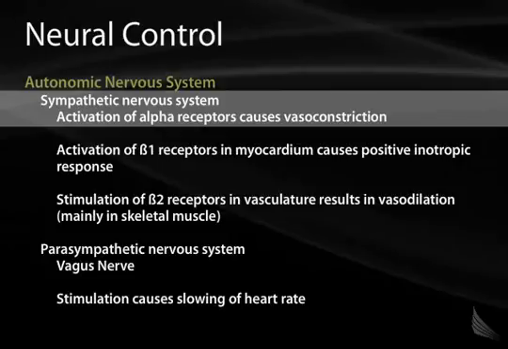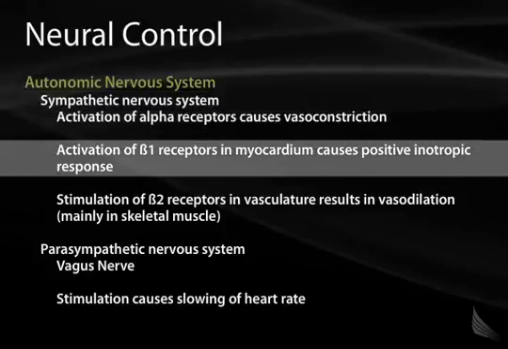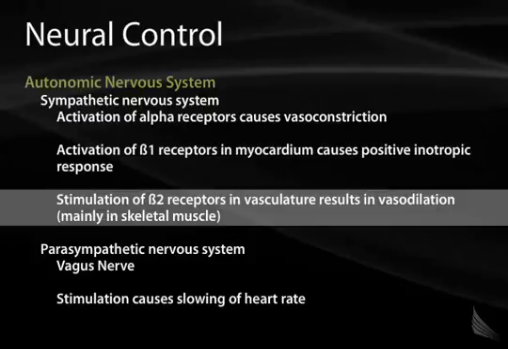When the body is in fight or flight mode, epinephrine and norepinephrine are released. This causes peripheral vasoconstriction, especially in organs such as the viscera. Beta-1 receptors are present in the myocardium, and beta-2 receptors are located in the lung and skeletal muscle. As epinephrine binds to beta-1 receptors, it causes positive inotropy, which increases cardiac output.